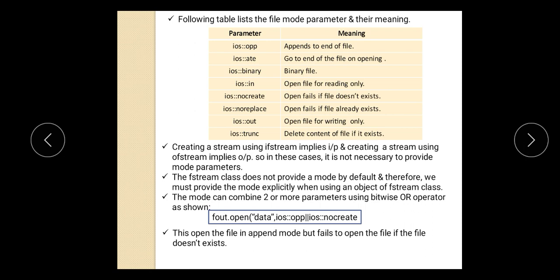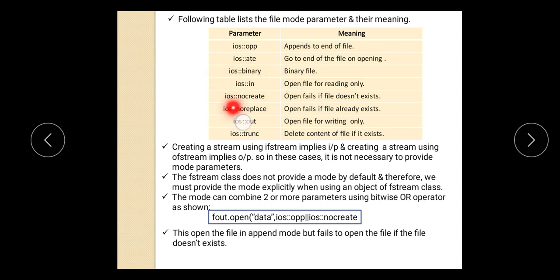If you want to open your file as a binary file, you can pass the second parameter as ios::binary. If you want to open the file for reading only, you can pass the second argument as ios::in. If you want to open your file for writing only, you can pass the second argument as ios::out, and then